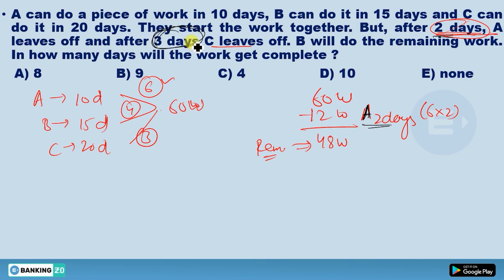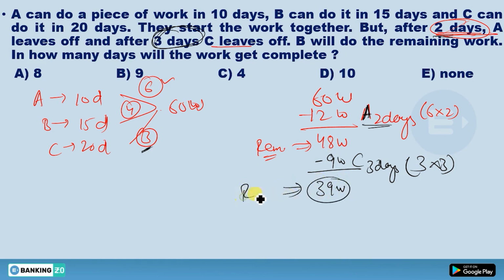So what is the 3 days work of C? C is doing work for 3 days. In 3 days, how much work is he doing? You will say in 1 day he is doing this 3 work, so in 3 days he will do 9 work. So just subtract 9 from this 48. What you will get? You will get 39 work.